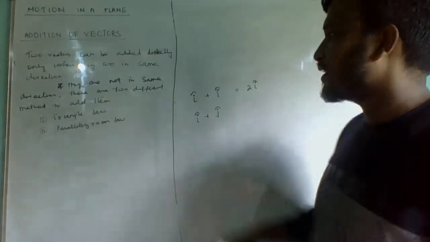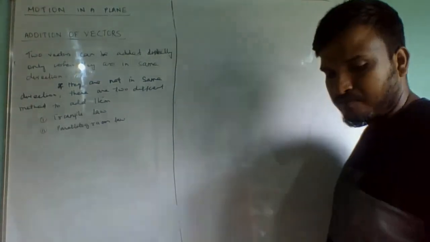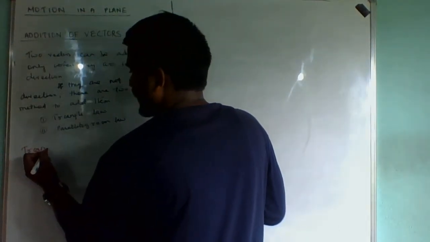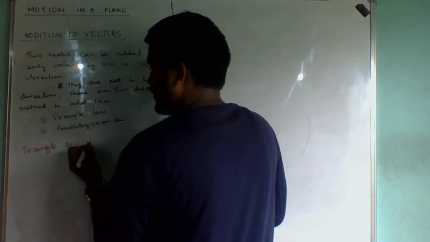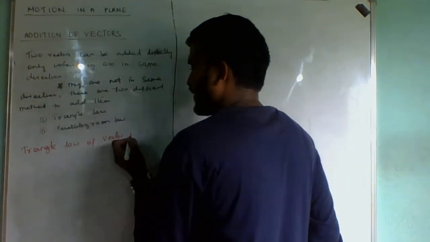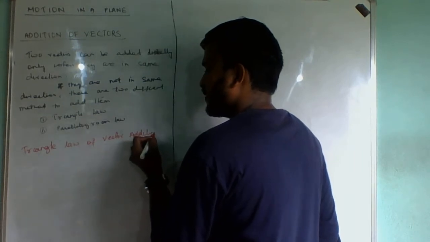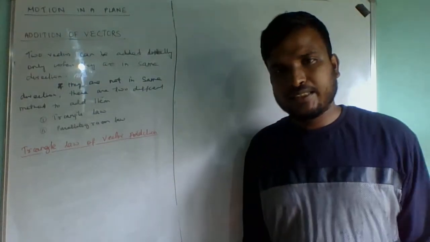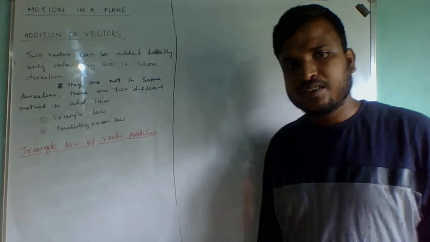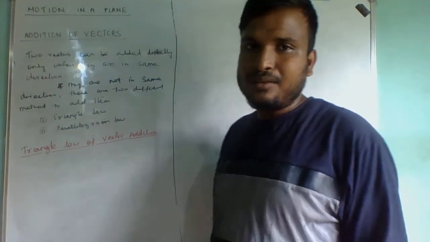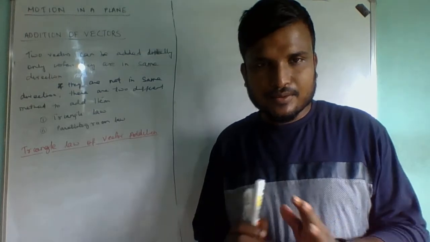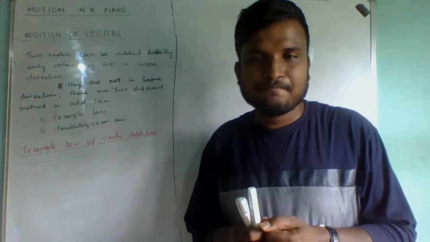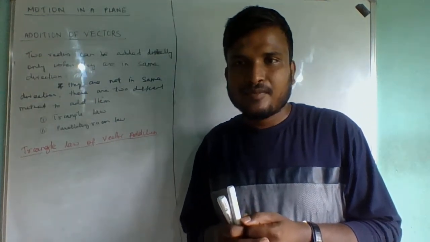So let us proceed with the first, the triangle law of vector addition. Now, what is the triangle law? Obviously, the vectors will not be in the same direction. If they are not in the same direction, we can still add them, and that is what we are going to see.